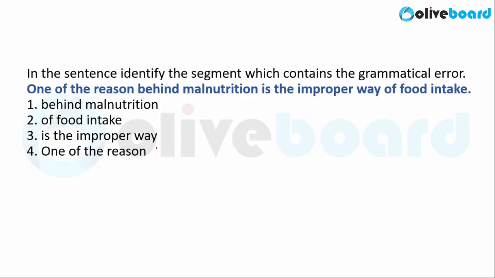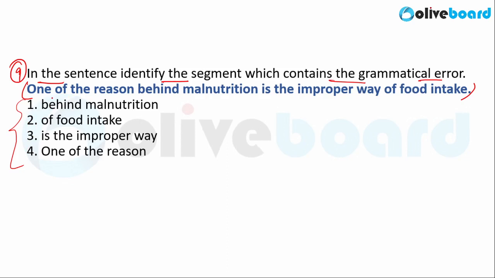Now, moving on to the next question. This is the ninth question of this session. The question says, in the sentence, identify the segment which contains a grammatical error. So you are given a sentence that is divided into four parts, and those four parts are mentioned in the options that are labeled 1, 2, 3, and 4.